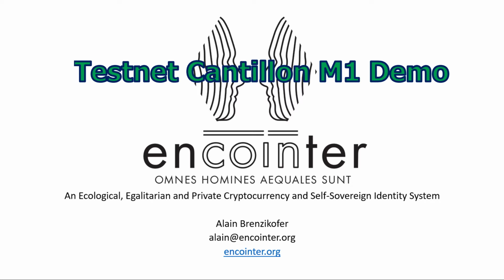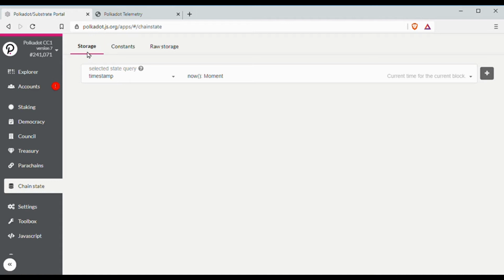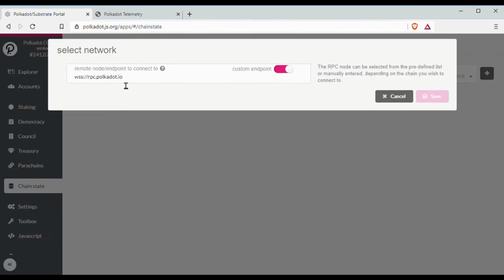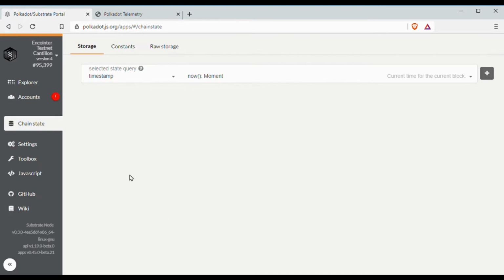While Gazelle was a pure Substrate-based chain where all the state is public on the blockchain, now we present testnet Cantillon, which is based on SubstraTEE, and SubstraTEE gives us the possibility to move certain business logic and state from the chain into a trusted execution environment.